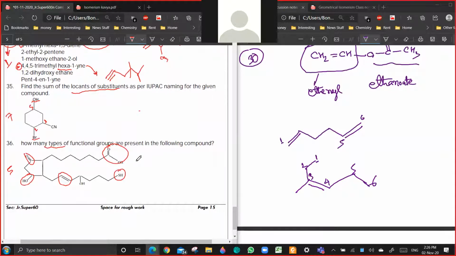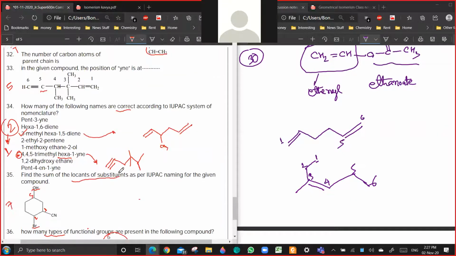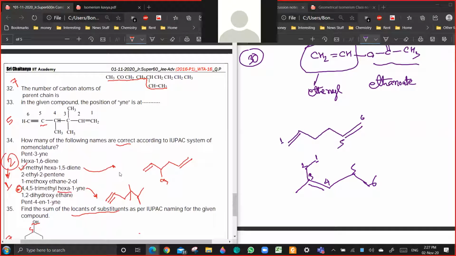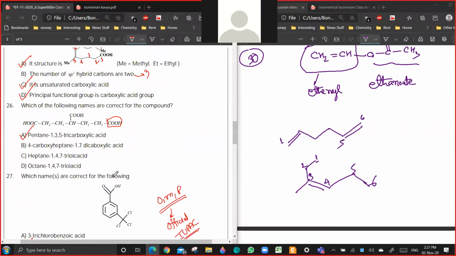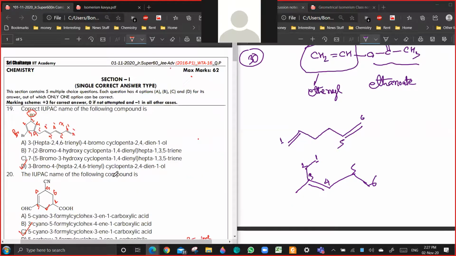No doubts. Okay. See, the only thing in these types of questions is if types is mentioned, and if there are two OH, you have to say it is only one OH type of group. Are you getting a point? But for the same question, if it was number of functional groups, then the answer will be 6. So this is something which you should be clear on. So this one is going for key change. Three questions are going for key change.